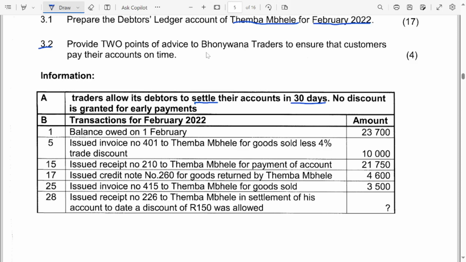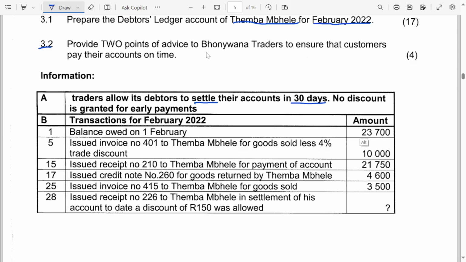And then they're giving transactions for February 2022. The first one: balance owed on 1 February, 23,700, meaning that this is the opening balance for this debtors ledger, because this is the beginning of the month.